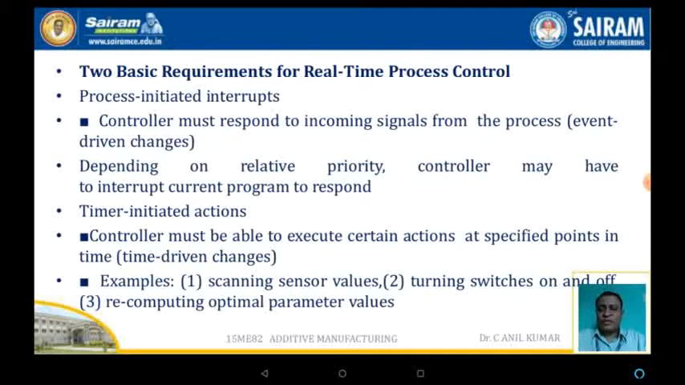Now, the two basic requirements in real-time process control systems are: first, the controller must respond to signals from the process. Depending upon the relative priority, the controller may have to interrupt the current program to respond. Second, timer-initiated action. The controller must be able to execute certain actions at specified points within a stipulated time, for example, scanning the sensor values, turning switches on and off, and recomputing optimal parameter values.